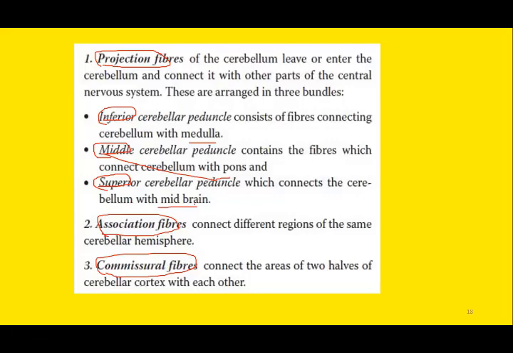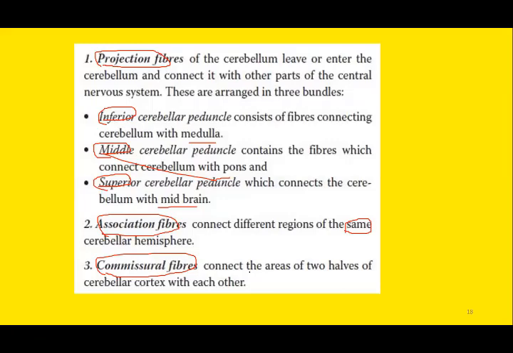And the second category is association fibers. Association fibers connect different regions of the same cerebellar hemisphere. Remember, different regions of the same cerebellar hemisphere are connected by association fibers. And the third type is commissural fibers, which connect the two cerebellar hemispheres with each other. So the right cerebellar hemisphere is connected with the left cerebellar hemisphere with the help of these commissural fibers.